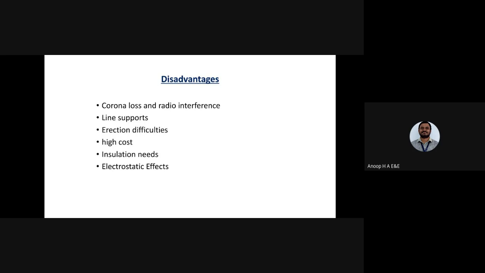Yeah, finish it. High cost, insulation needed, electrostatic effects.